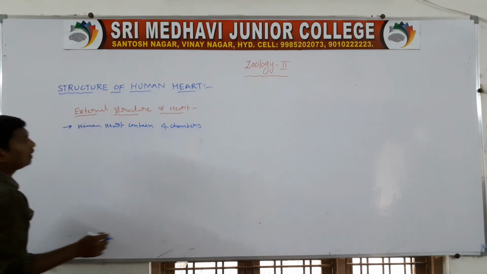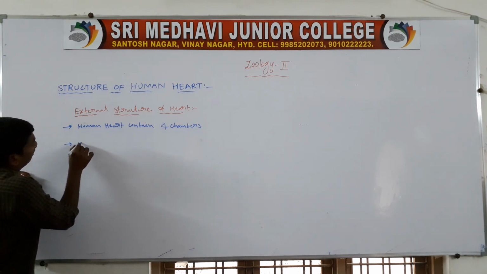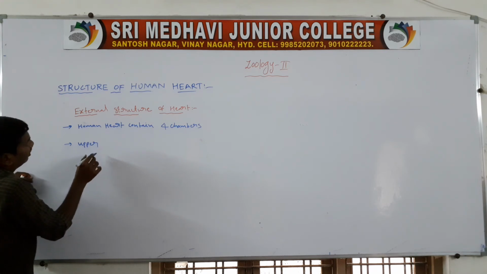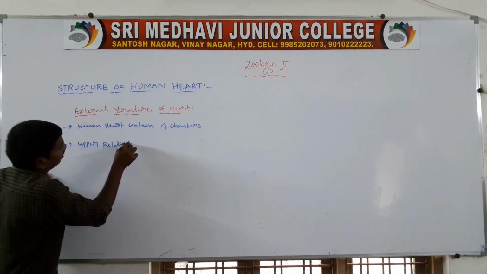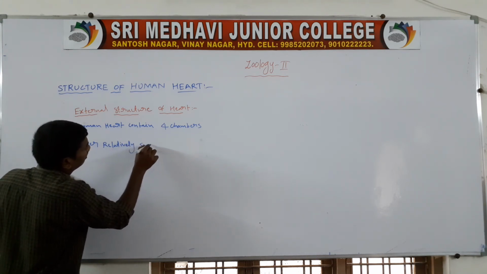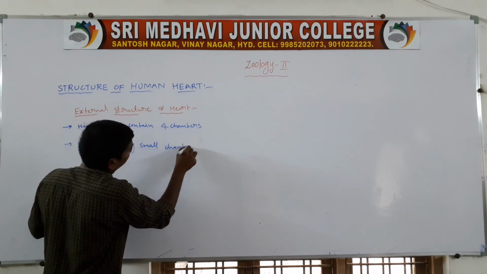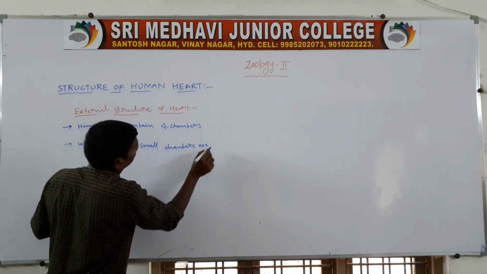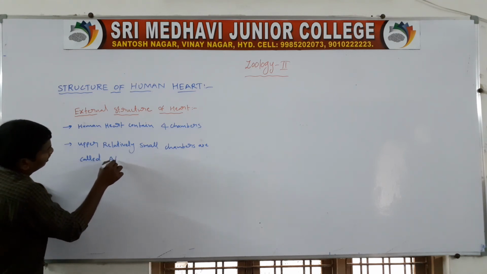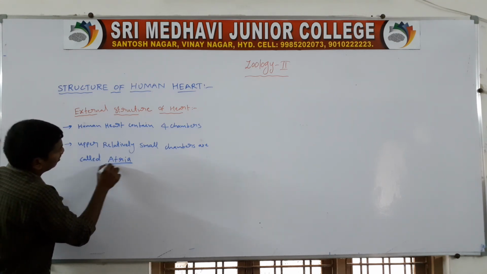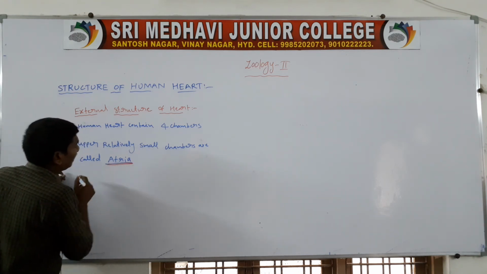The upper two relatively small chambers are called the atria.